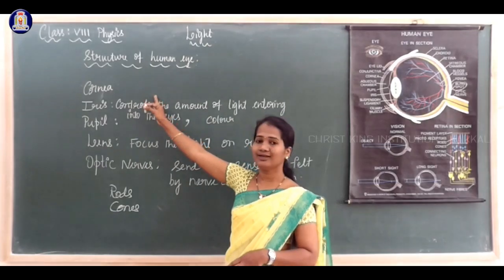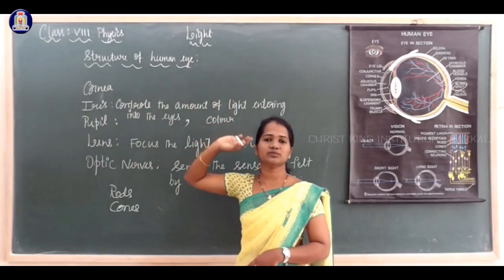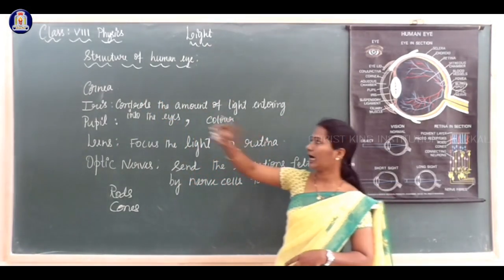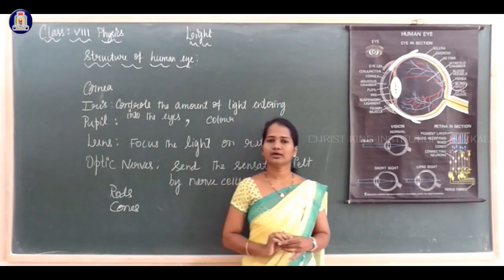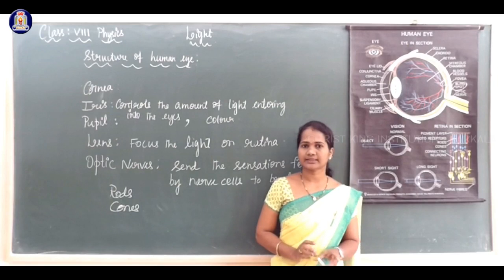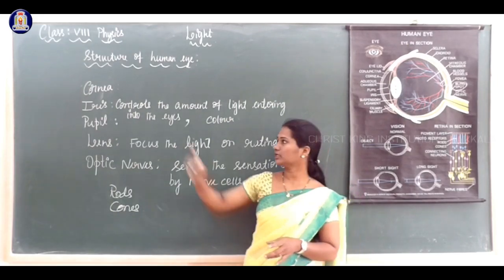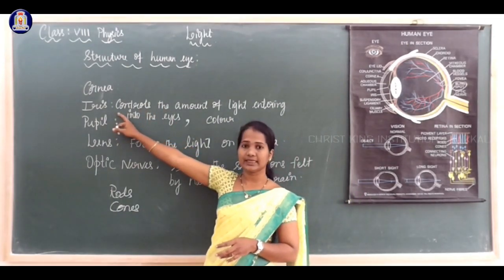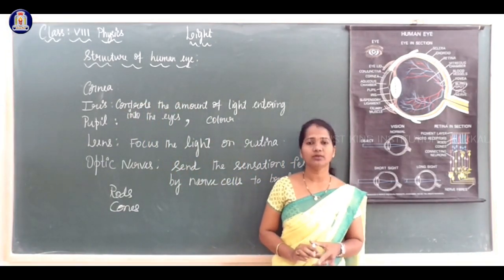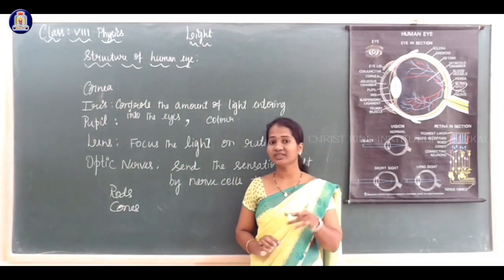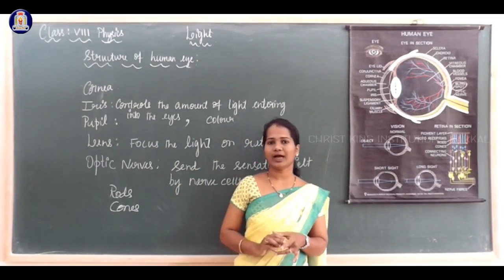So, cornea is the transparent outer layer of the eye. Iris gives a particular color to the eyes, and the size of the pupil is controlled by the iris, and by controlling the size of the pupil, it controls the amount of light entering the eyes.